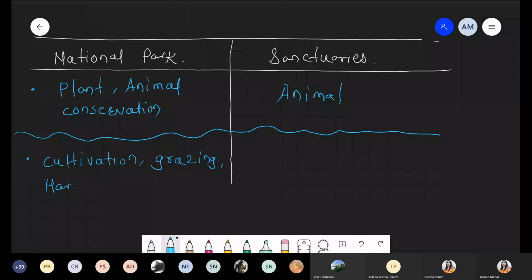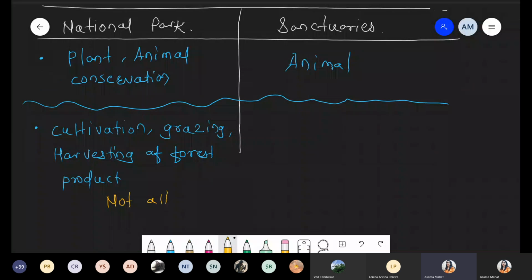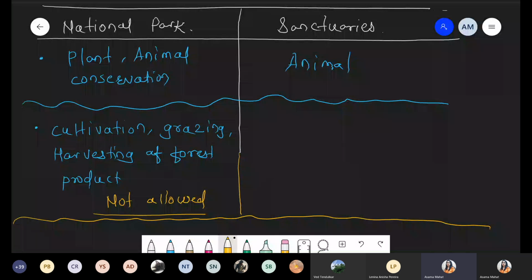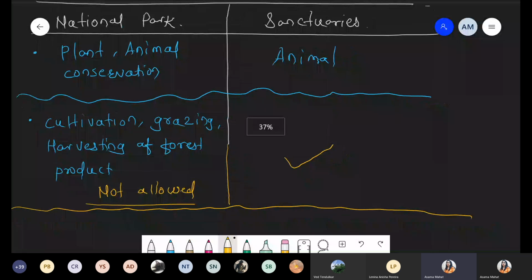Such kind of harvesting is not allowed. But when we compare this point with respect to sanctuaries, such type of activity is allowed. So I'm giving just a tick, you can write down the word allowed. So cultivation, grazing, harvesting of forest product, all these activities are allowed in sanctuaries.